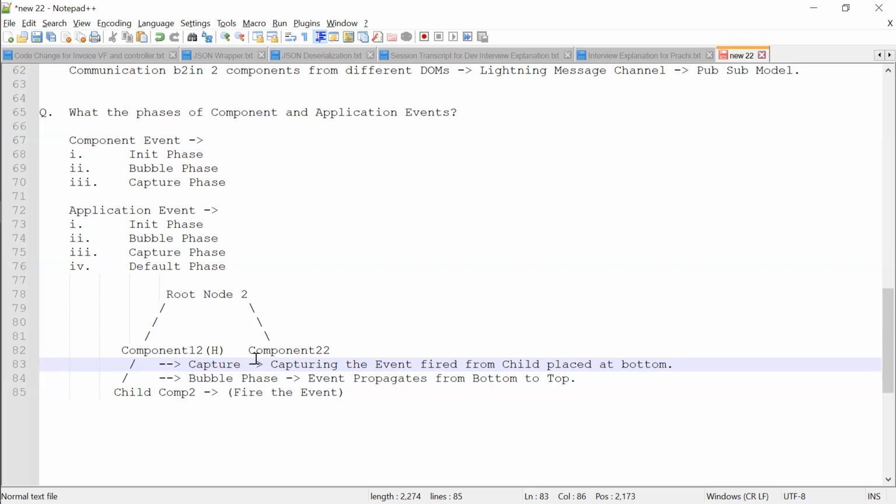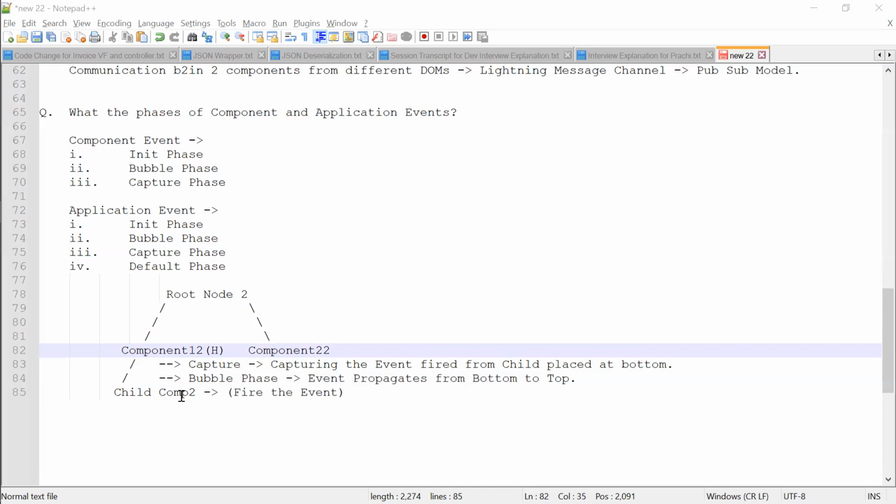So this is all about the component event. Now let's talk about the application event. Let's say we are communicating between child component 2 and component 2 2. The first phase will be init phase, because the component is being initialized. Now again the bubble phase will start here.